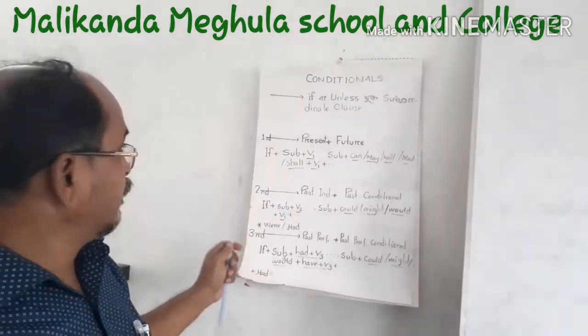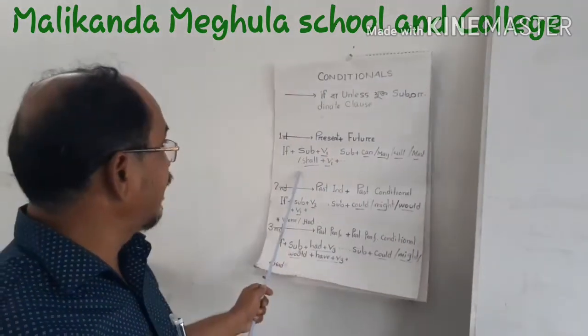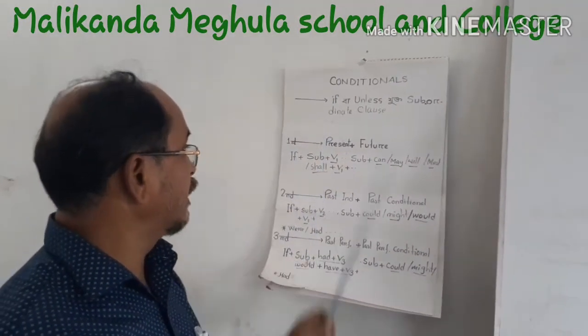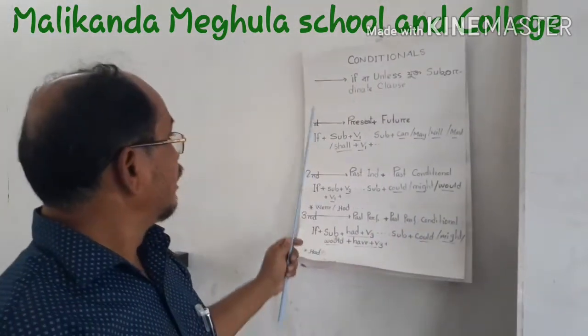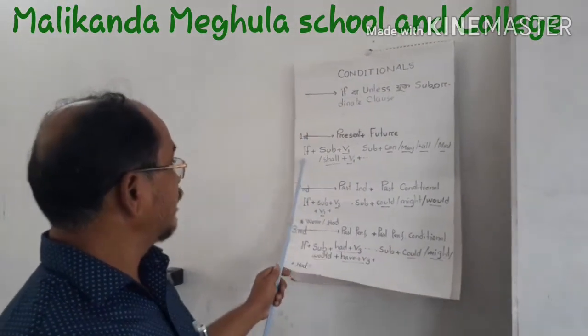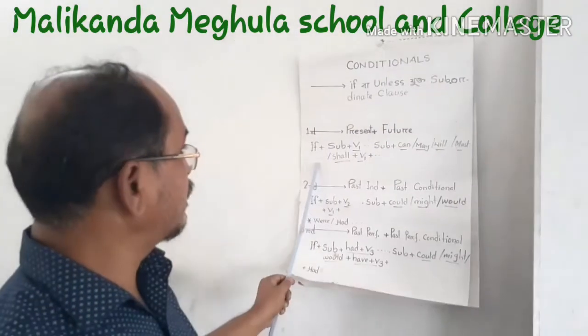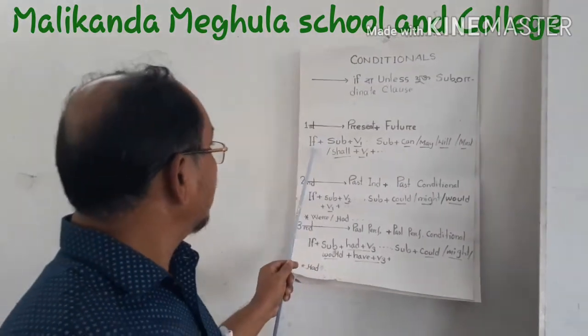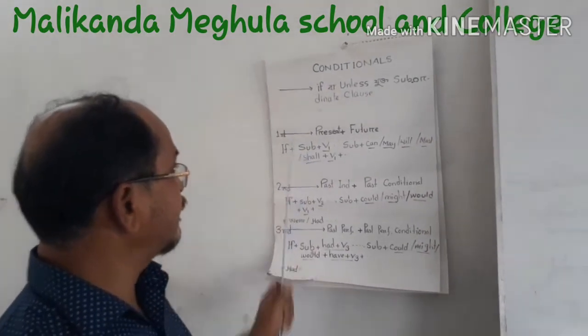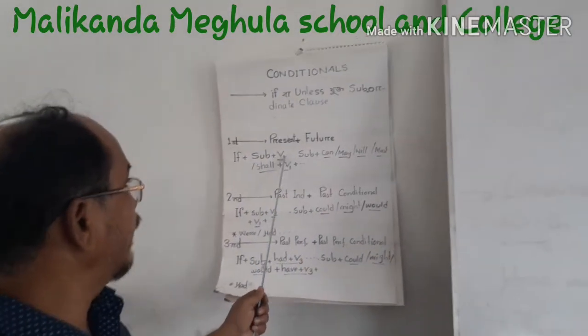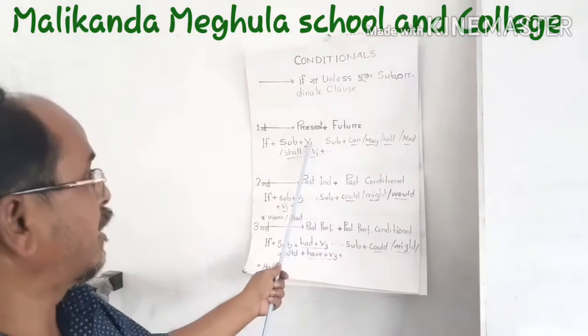So we use a lot of sentences in our daily life in first conditionals. So what is the structure of the first conditional? First conditional, that means if clause. At first we use if, then subject, then verb 1, that means base verb or main verb.